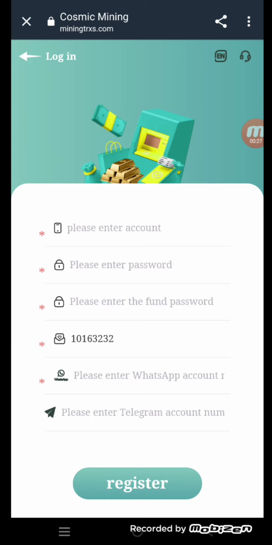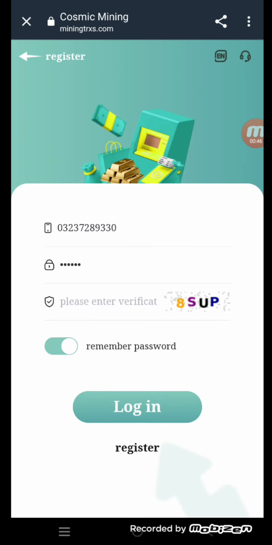Friends, when you get the invitation link of this website, you can get the invitation code here from my description. Then you can enter account, password, fund password, WhatsApp account, and Telegram account, then register in this website. I already registered in this website, that is why I will log in.